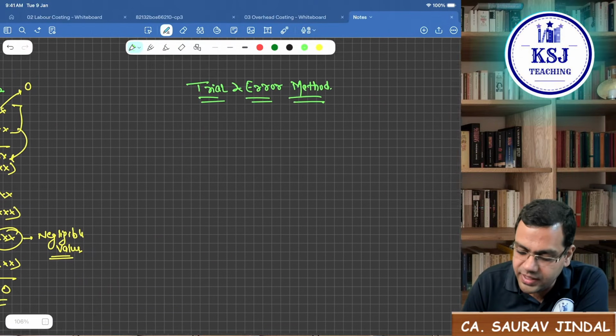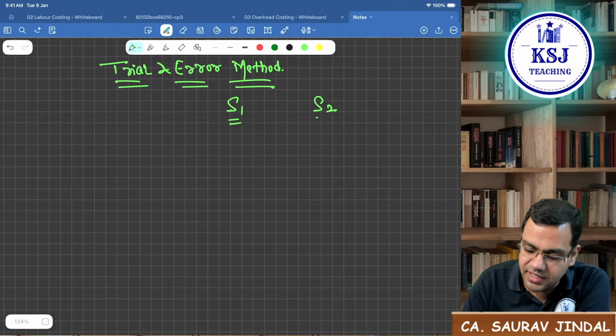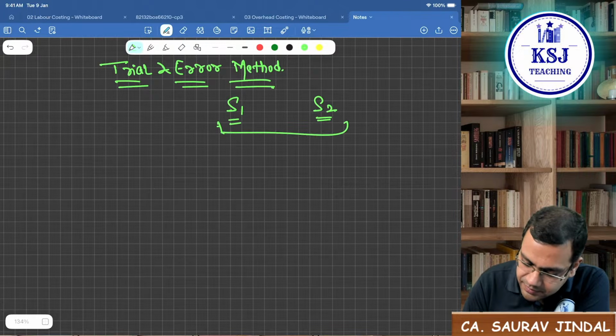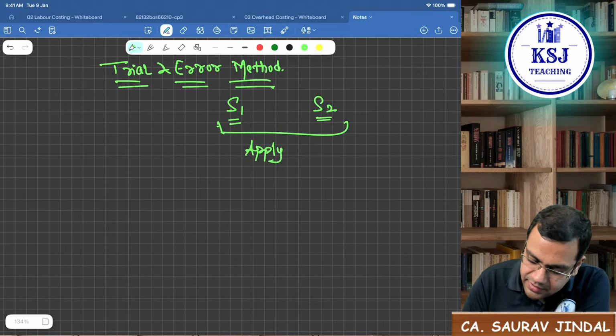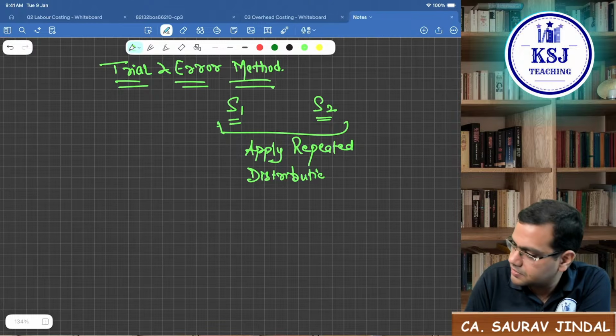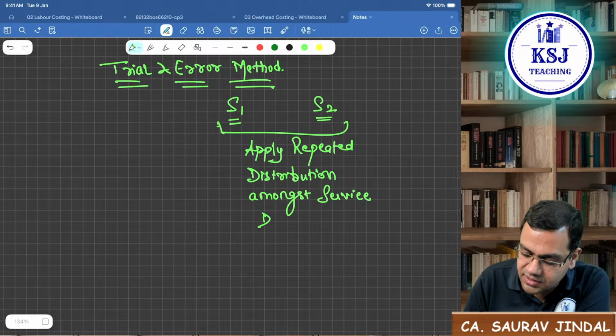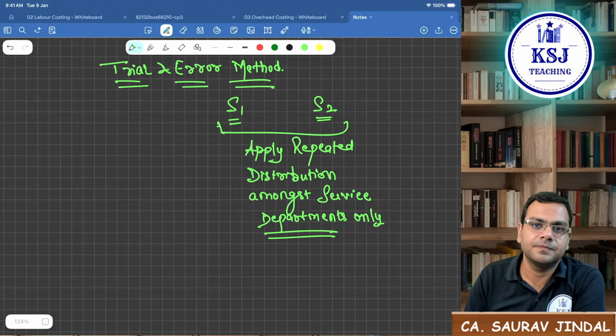But what we do is we apply repeated distribution amongst the service departments only, S1, S2. Amongst the service departments only.